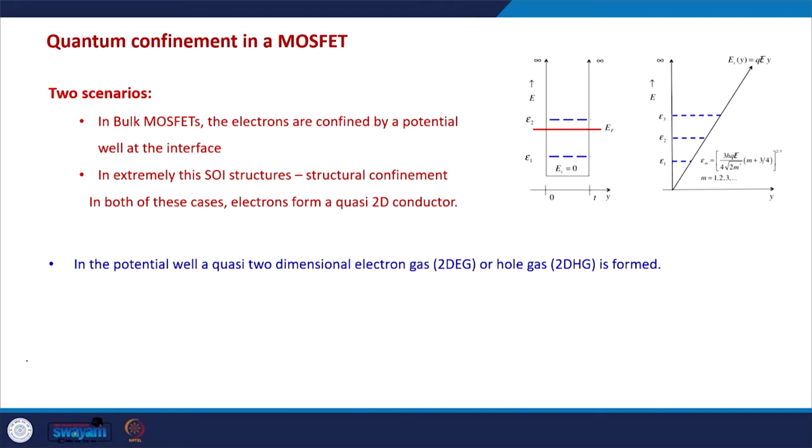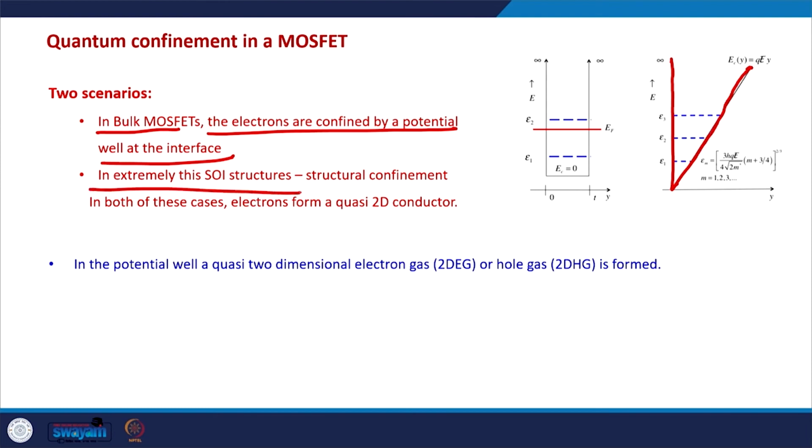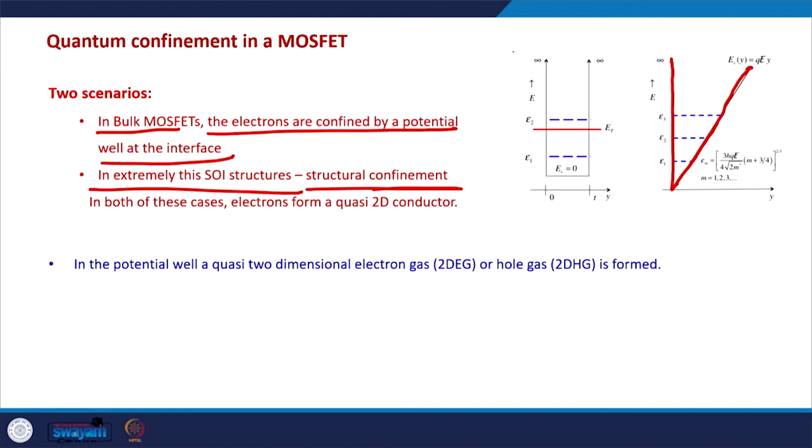So, these are the two scenarios. In the bulk MOSFETs, the electrons are confined by a potential well at the interface, and the potential well looks like this, as we have just seen. In extremely thin SOI structures, ET SOI structures, there is a structural confinement because the silicon, the semiconductor layer is extremely thin, and in that case the confinement is like this. There is this rectangular potential well. In bulk MOSFETs, we have the triangular potential well. So, this analysis we have already done.